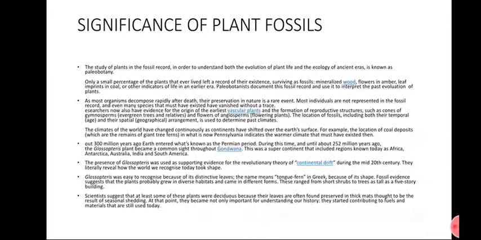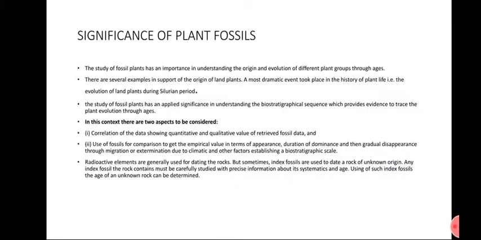Scientists suggest that at least some of the plants were deciduous, because the leaves are often found preserved in thick mats, the result of seasonal shedding. They became not only a point for understanding our history, they also contribute to fuels that are still used today. The leaves of ancient plants found in thick mats can tell us about the environment during that time, and also help in contributing fuels and materials which we can use today.